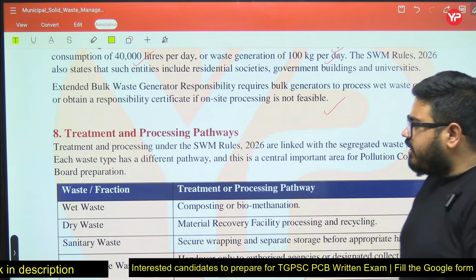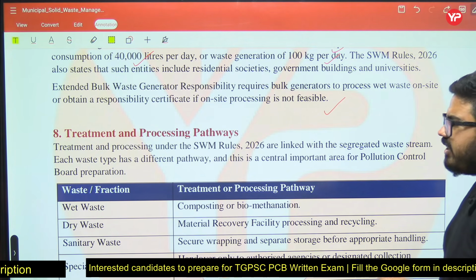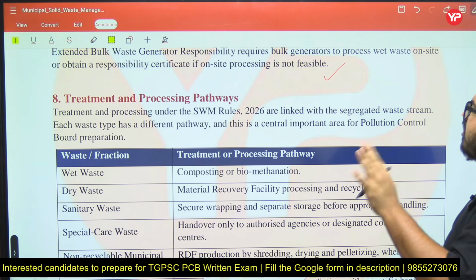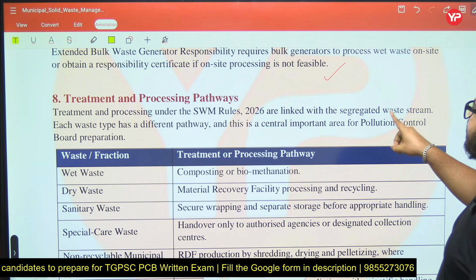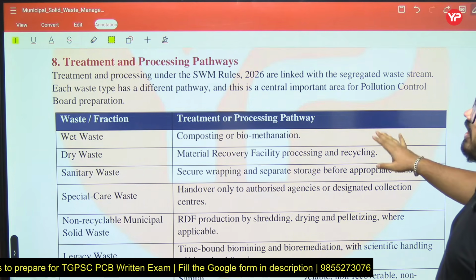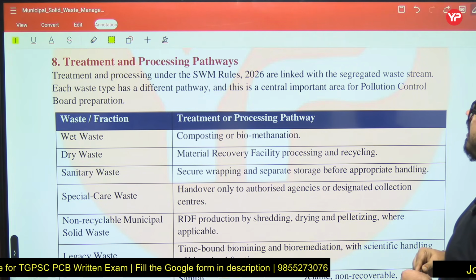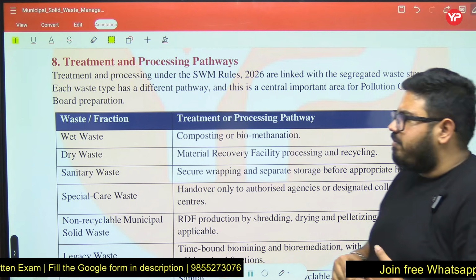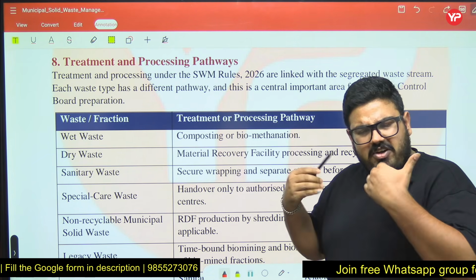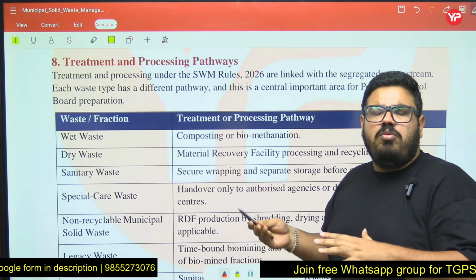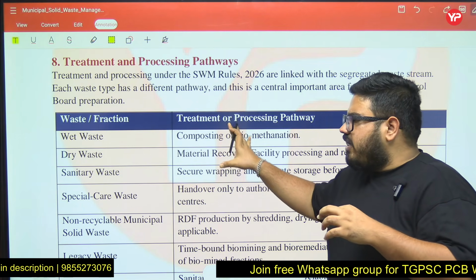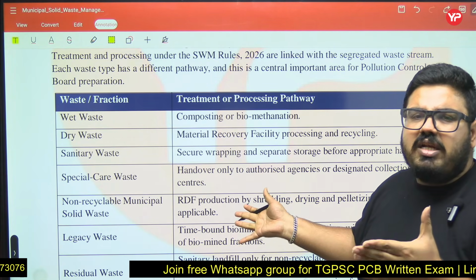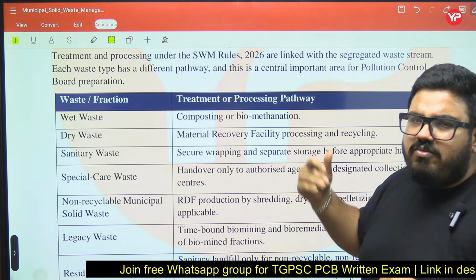Now, treatment and processing pathways. Treatment and processing under SWM Rules 2026 are linked with the segregated waste stream. Each waste type has a different pathway, and this is a central important area for pollution control board preparation. When you are preparing for pollution control boards, most questions you will get from these areas. In previous year papers also, mostly questions have come from this area only.